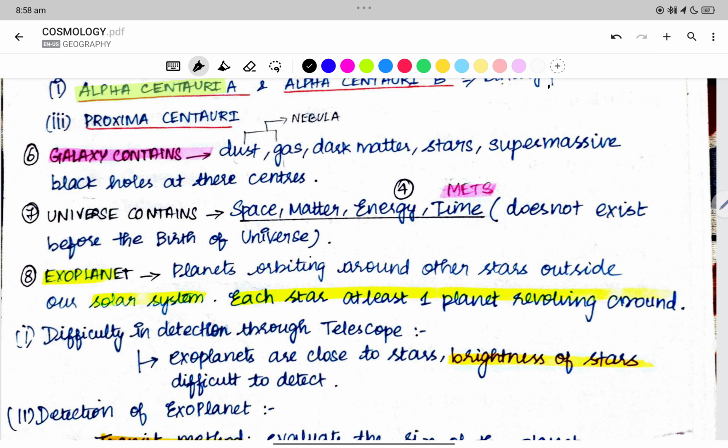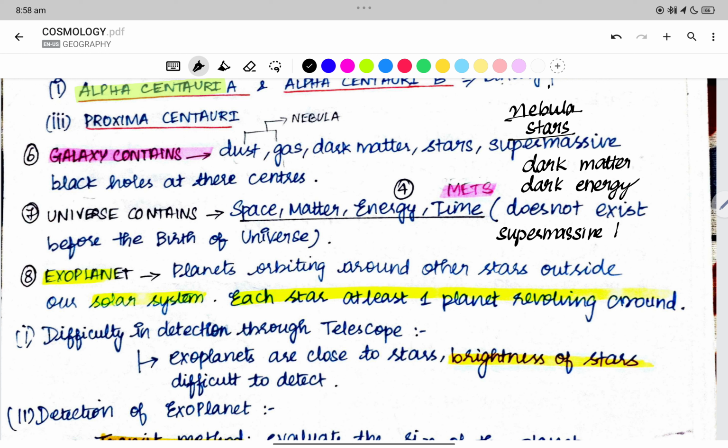It consists of, first, nebula. From the nebula we will have the stars. Now here we have something which is not visible: dark matter, dark energy, and a supermassive, very big black hole at the center, right?